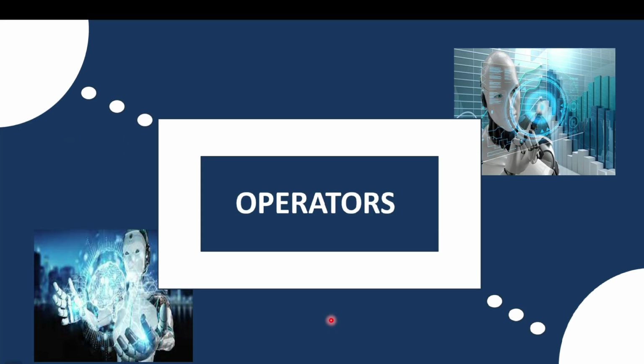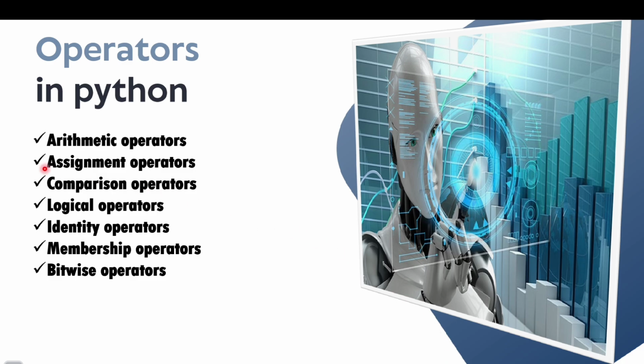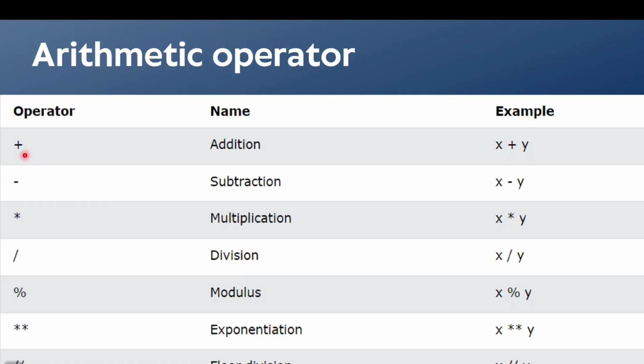What types of operators are used in Python? Now we are moving to see what the operators are. Here some operators are listed: arithmetic, assignment, comparison, logical, identity, membership, and bitwise. Let's see one by one what these operators actually mean. The first one is the arithmetic operator. It is simply addition, subtraction, multiplication. You all have to make note of floor division and exponentiation. See here, double asterisk is used for exponentiation and double forward slash for floor division.